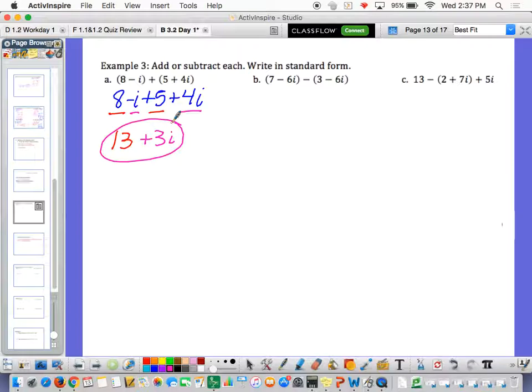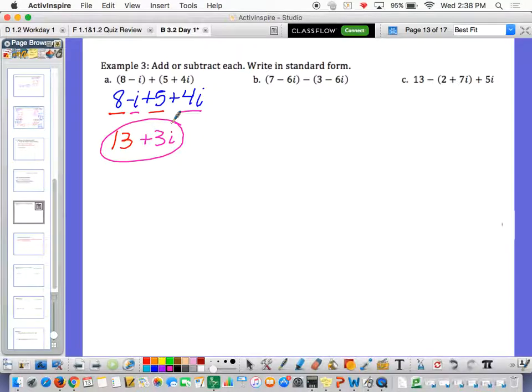Standard form is when you have the real part first and then the imaginary part second. That's literally it, guys. Treat it like a variable because it is a variable. It just stands for something else. And we're not going to really care about what it stands for quite yet. Okay? We just want to treat it like a variable.